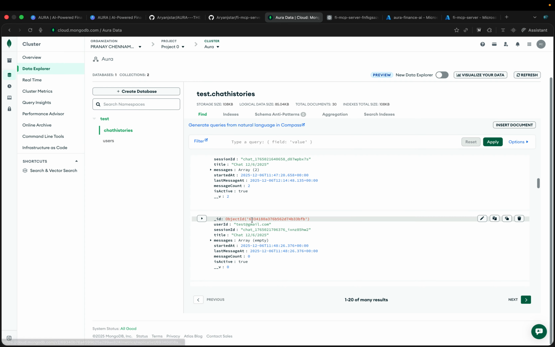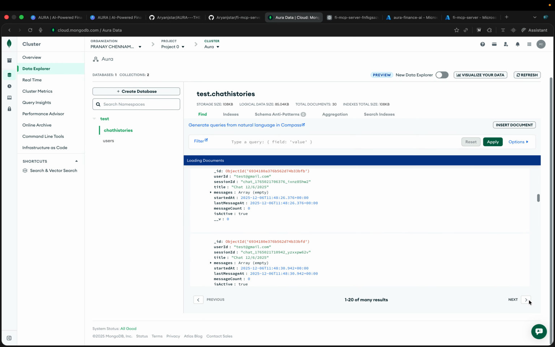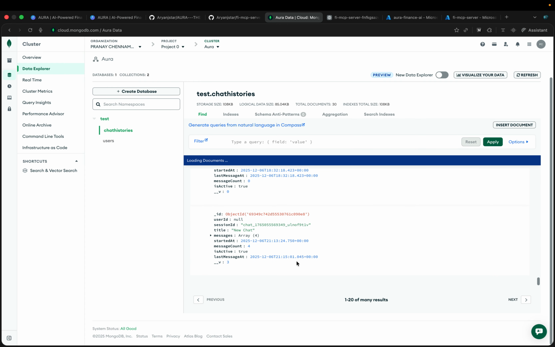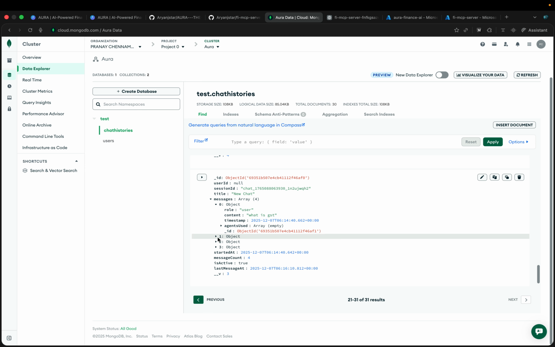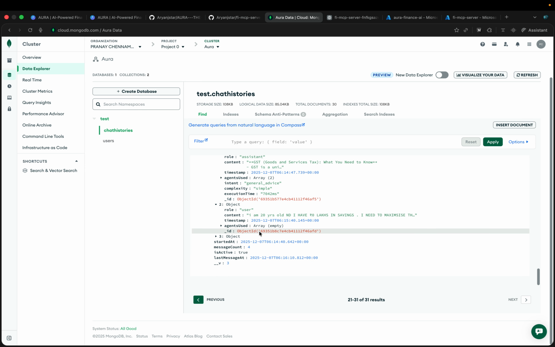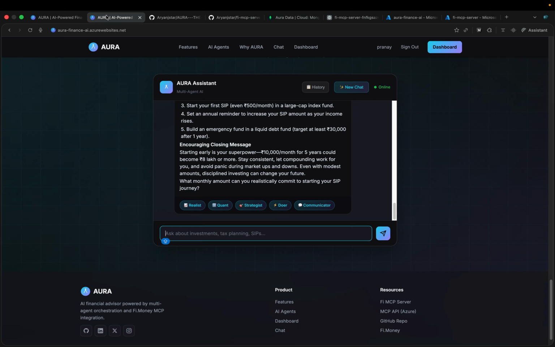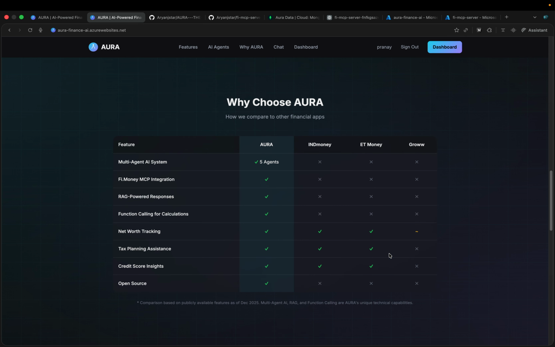And here you can see in the chat histories, the latest chat was what is GST, and you got the reply for that, and then the next was, I'm 20 years old and I have so much amount in savings. So this is the database section and everything is intact.